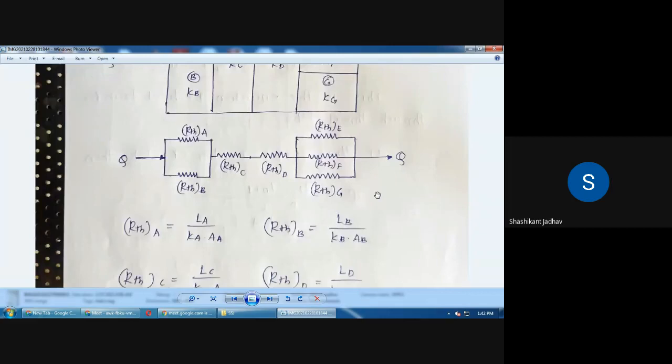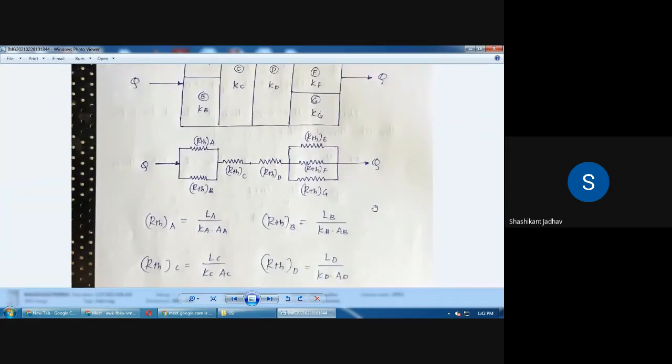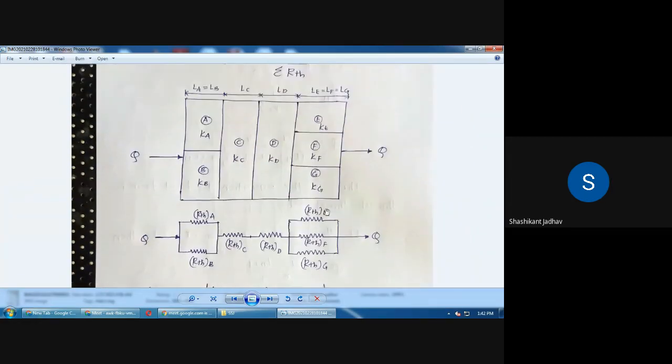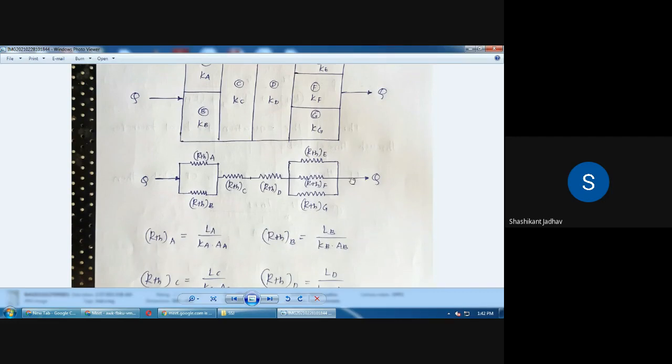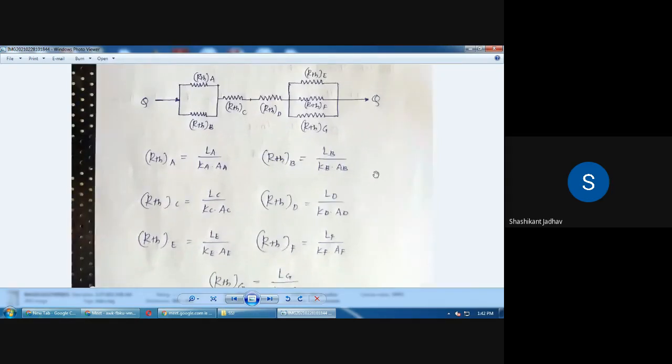So what is the value of thermal resistance A? LA upon K into A. Similarly, write down the value of thermal resistance B, that is LB upon KB into A. Okay, so in that way we have to write down the value of each thermal resistance. Here areas are also different, because for the layer A, the surface having area normal to heat flow is different as compared to the layer B. So we have to take different notations also for the area. So write down the values of the thermal resistance for all resistances.